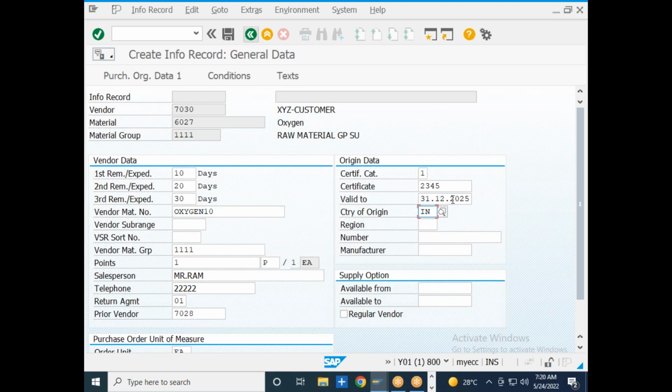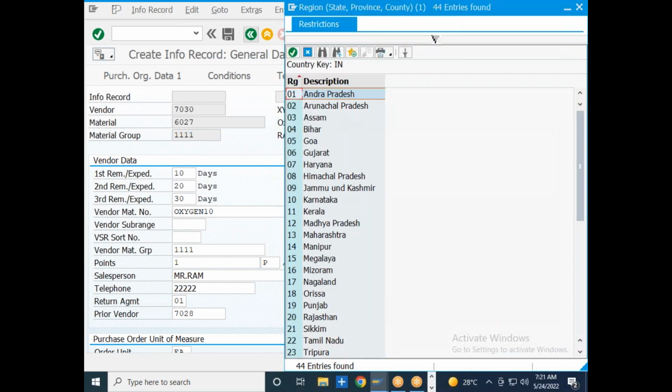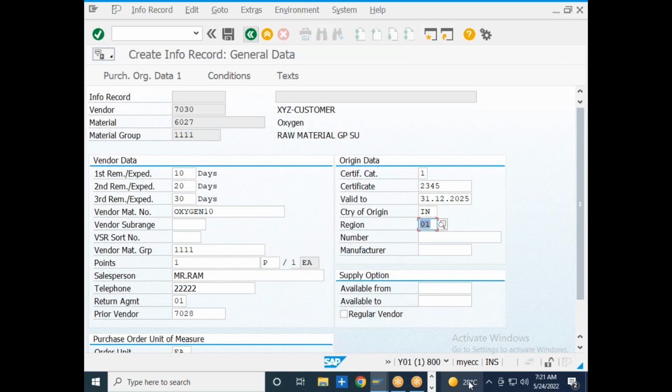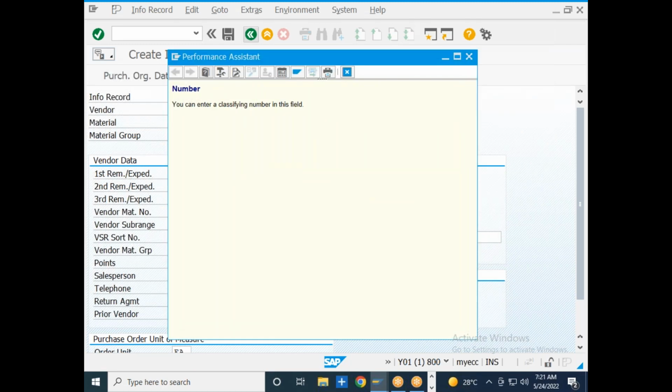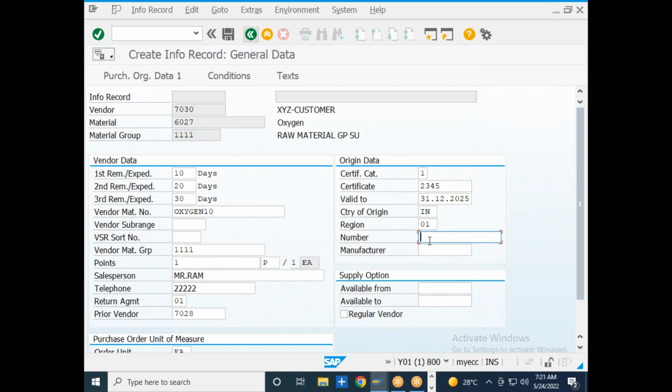and what is the country of origin from which you are trying to import this material, that is India, and what is the region from which you are trying to import or export this material. I am trying to export from Andhra Pradesh, and this is something they gave, I think. What is this number, let me see. You can enter a classifying number in this field, I think. So anything, I think you can use this particular field for any purpose. It is a free text only. And who is the manufacturer of this particular material? If you are exporting or importing this material, who is the manufacturer? You just need to select it over here.